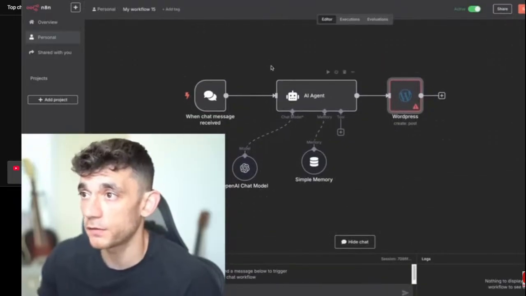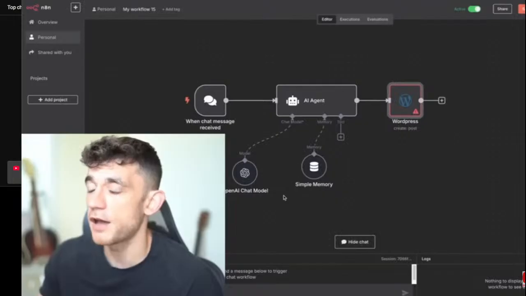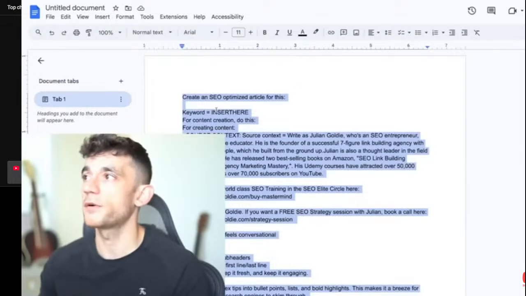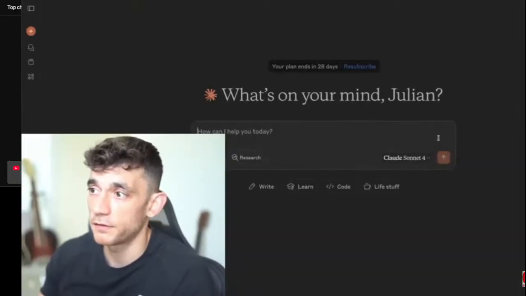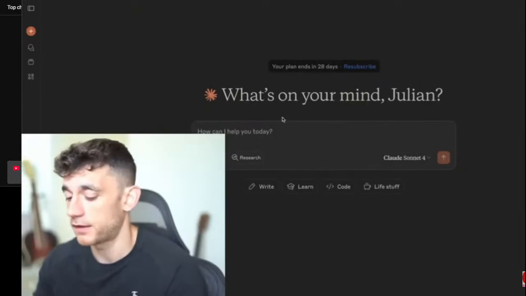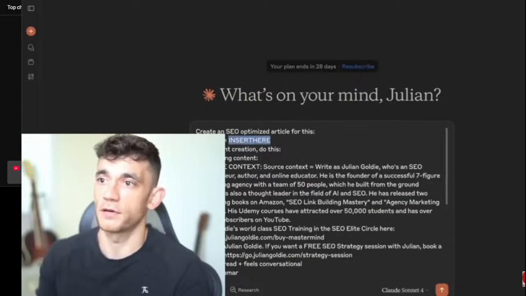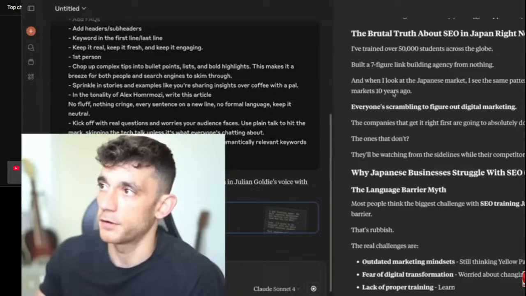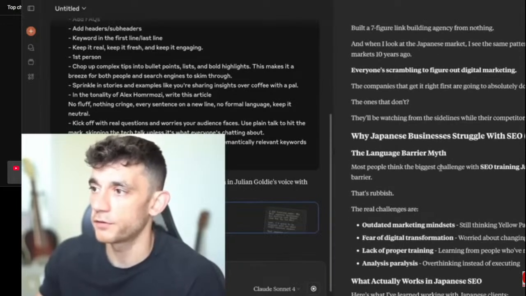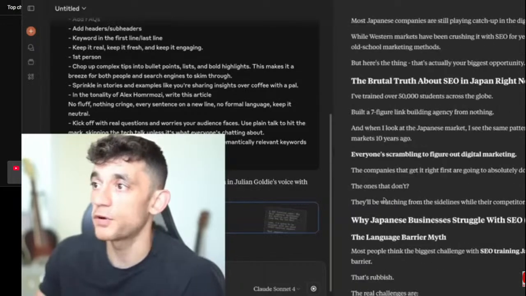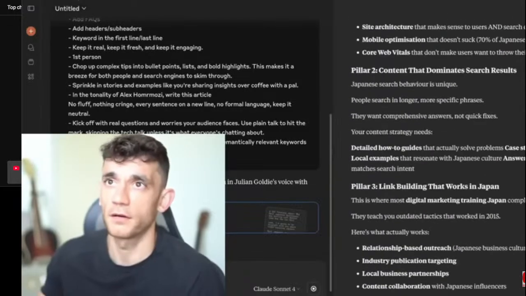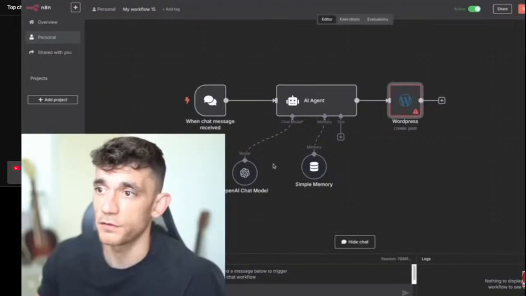To be honest, when I actually look at the content itself, I still prefer Claude. I still think that Claude writes better content. So for example, if I go inside Claude, and I would recommend using Claude Sonnet for this, you can change that inside the API settings of n8n. If you take that content, you say, right, keyword equals train Japan, plug that in. The content itself is going to read much nicer. It just feels a lot more human. It feels a lot more sentient. It's more interesting to read, whereas the content from ChatGPT-5 was a little bit robotic, honestly. But there you go. If you want to switch it around, if you want to test new things, you can.